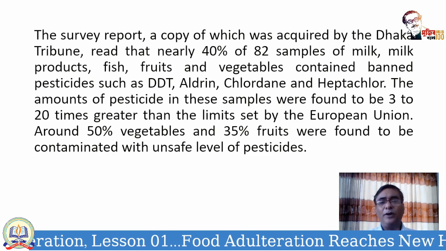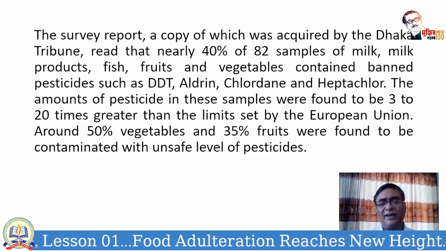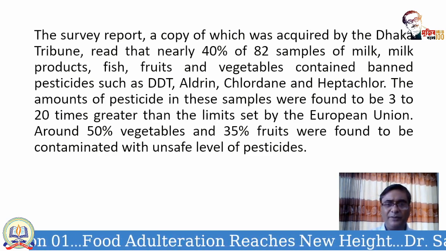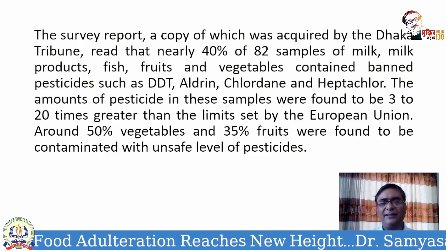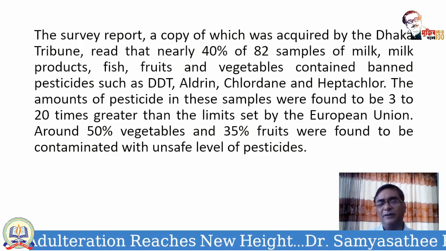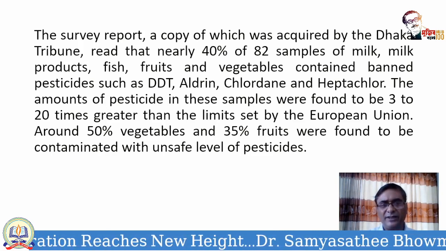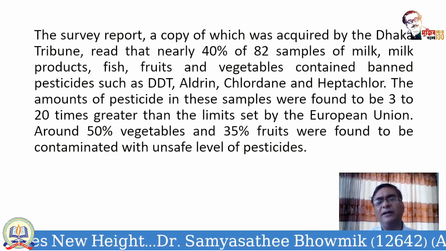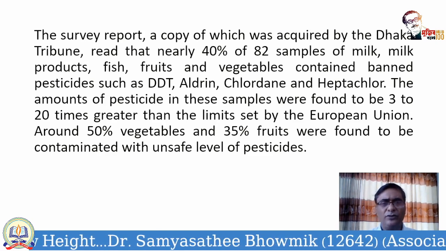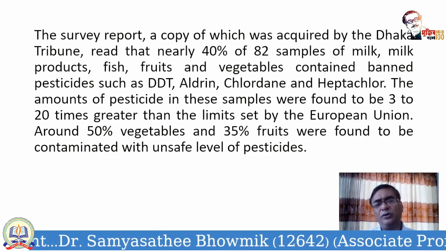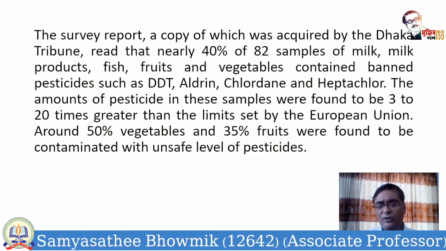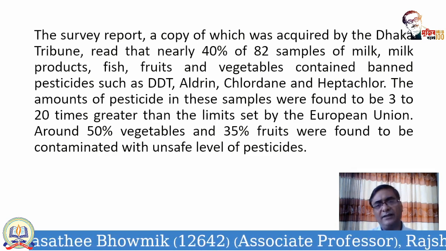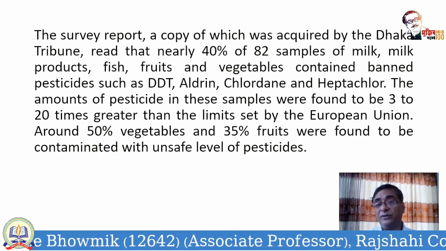But what we see in the markets of Dhaka city is that around 40% of samples collected, samples of milk products, fish, fruits and vegetables, contain 3 to 20 times greater quantity of those poisonous and toxic chemicals than the limit set by the European Union.